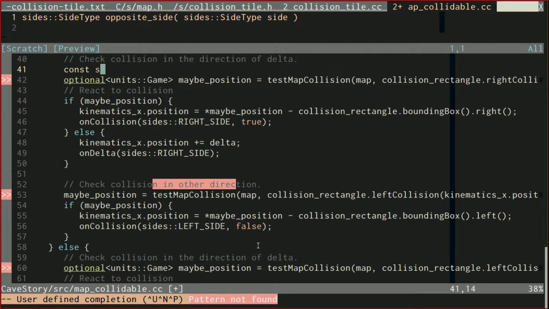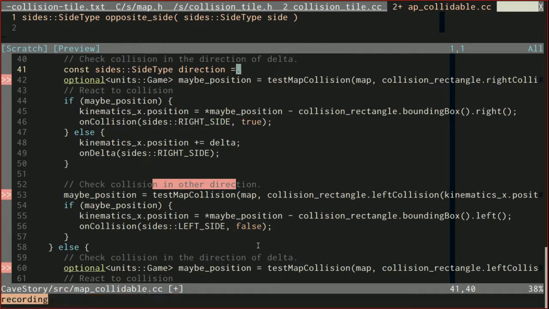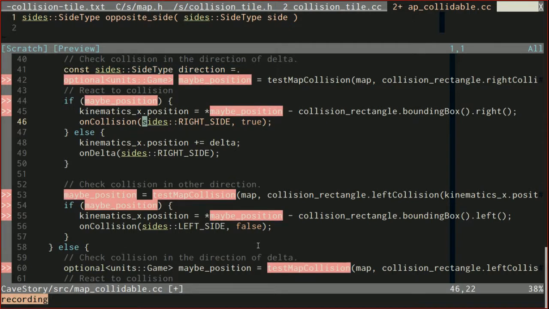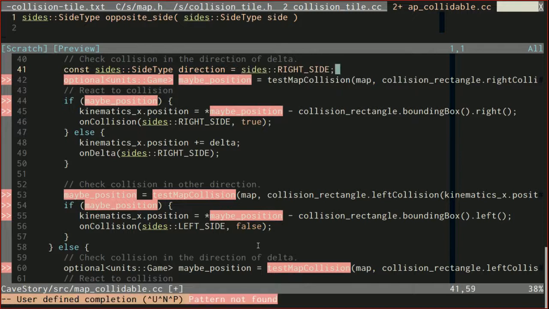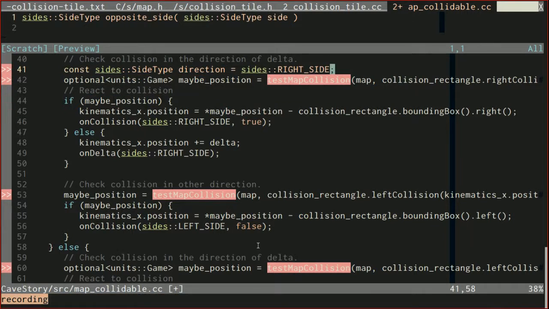I'm going to create a direction, so sides, side, type, and also be careful not to use autocomplete when you're using macros, because it doesn't work when you're doing macros. It probably just doesn't have enough, it's not fast enough. So I'll create a direction, and this is going to be equal to something. I'm going to mark this spot and search for the next instance of sides, and then I'll yank until I find a comma, and then go back to that mark and then paste it in. So now I have direction to make things easier.